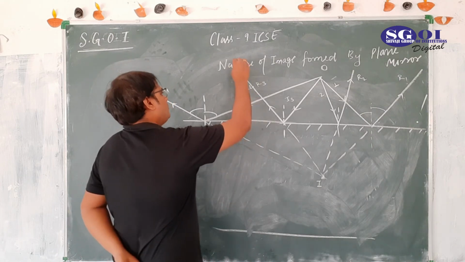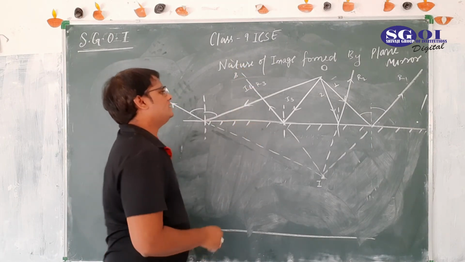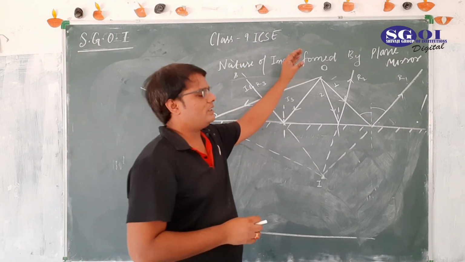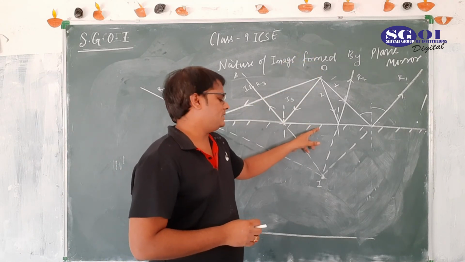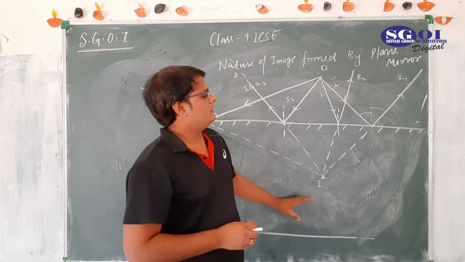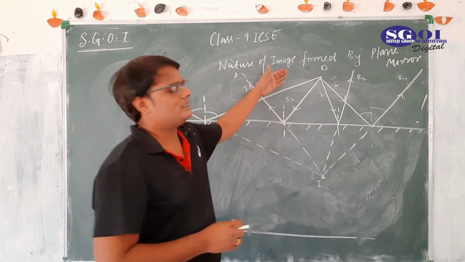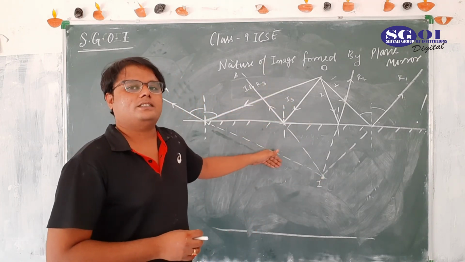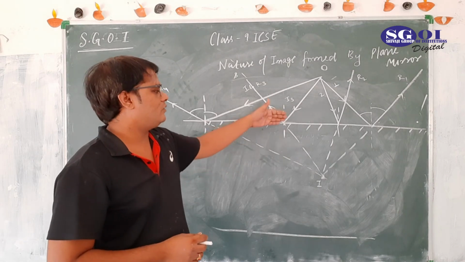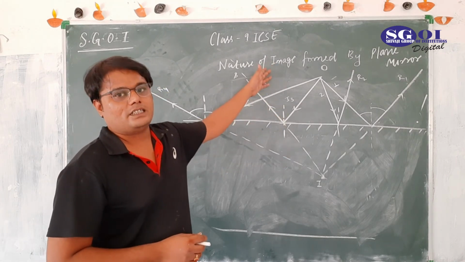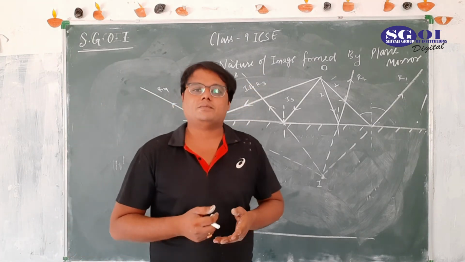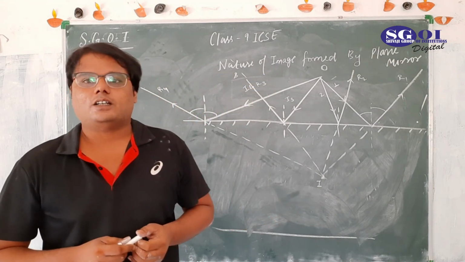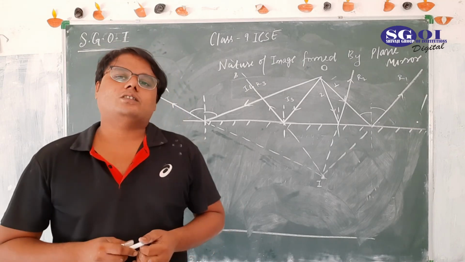See, I made my point and you must remember this, that for one object and one mirror, the number of images will be one only. In case of a plane mirror, the object is single, image will also be single. A mirror cannot form 2 images of a single object. But multiple mirrors can form many images for the single object, which we are going to learn tomorrow.